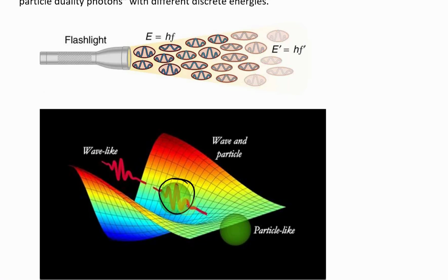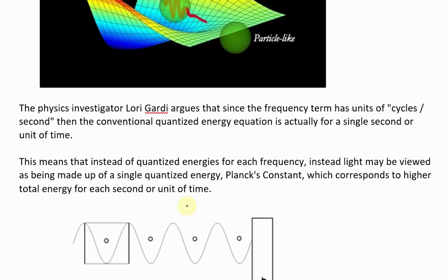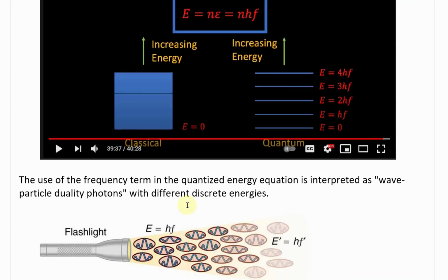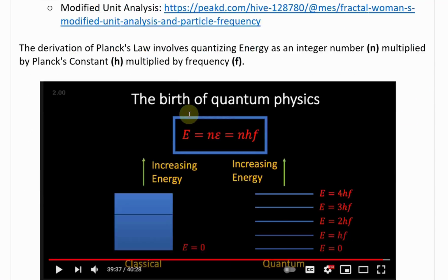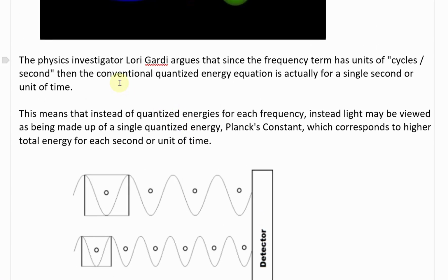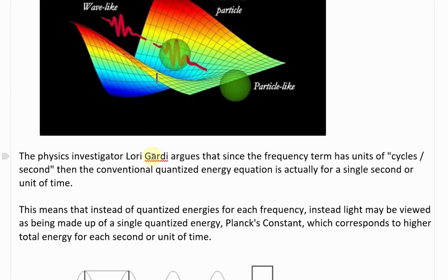But there's an interesting aspect that I didn't realize until I came across Lori Gardi, aka FractalWoman's YouTube channel, which has some pretty interesting insights. So the physics investigator, it's a good term, Lori Gardi argues that since the frequency term has units of cycles per second, then the conventional quantized energy equation is actually for a single second or unit of time. Because remember, it's cycles per second. So if the frequency is 10 per second, then there's that unit of time in there.